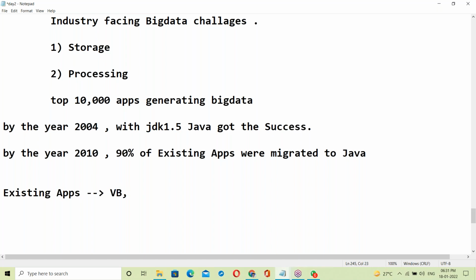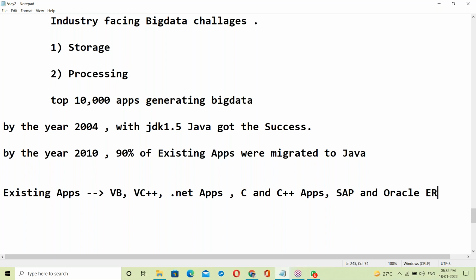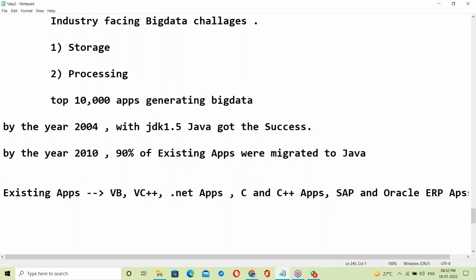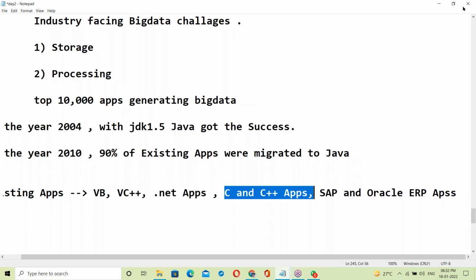Visual Basic applications, VC++ applications, .NET apps, next C and C++ apps, and SAP and Oracle ERP apps. 90% of these applications were migrated to Java.